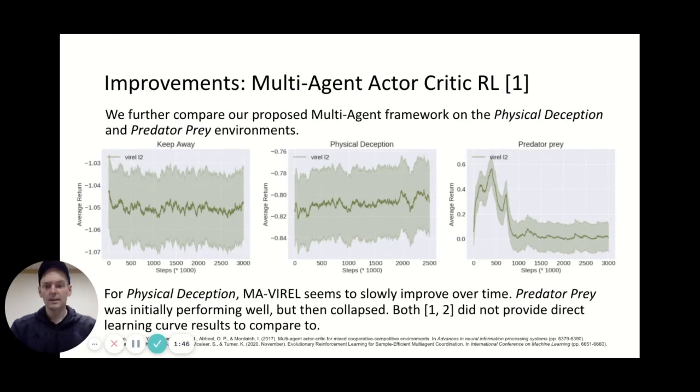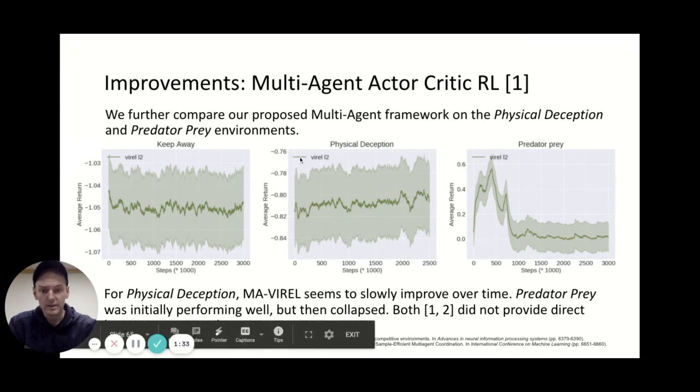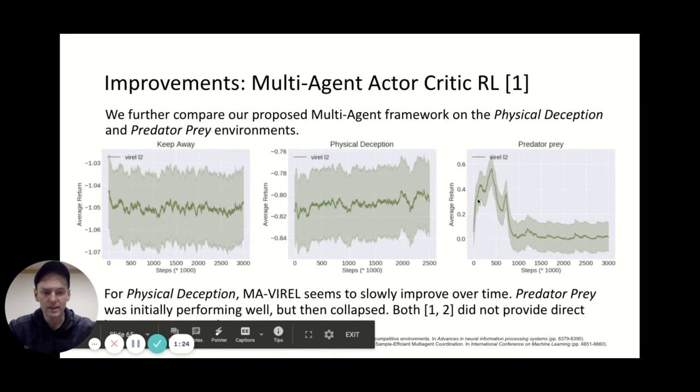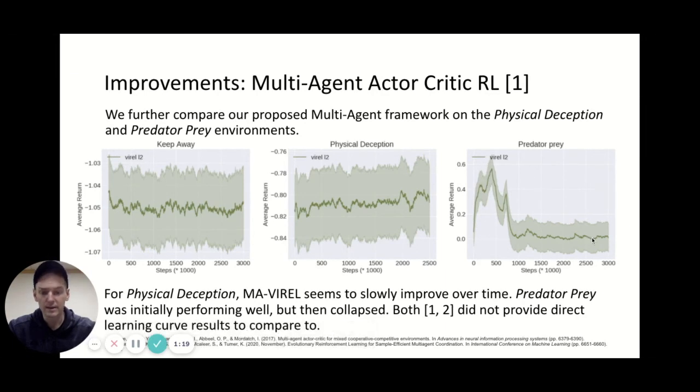And in the other environments, we ran the MA VIRL on physical deception and predator-prey. So for physical deception, the environment in the middle, MA VIRL seems to slowly improve over time, while in predator-prey, it was initially learning well, and then it seemed to collapse back to random.